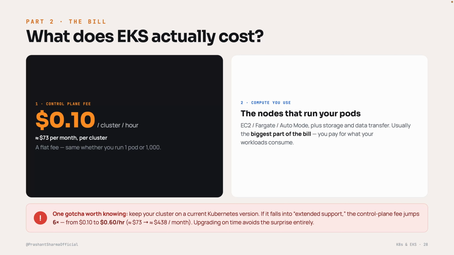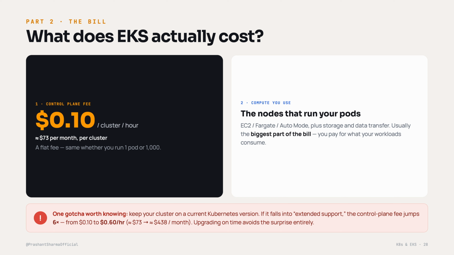Part 2, the compute you actually use. The nodes running your pods, whether that is EC2, Fargate or auto mode, plus storage and data transfer. This part scales with your workload, and honestly, it is usually the bigger chunk of the bill. You pay for what your app consumes.